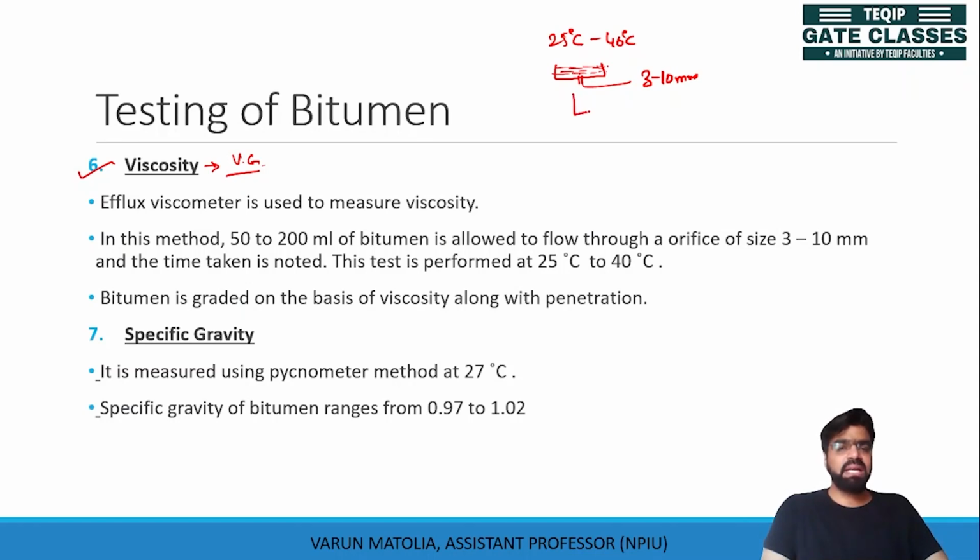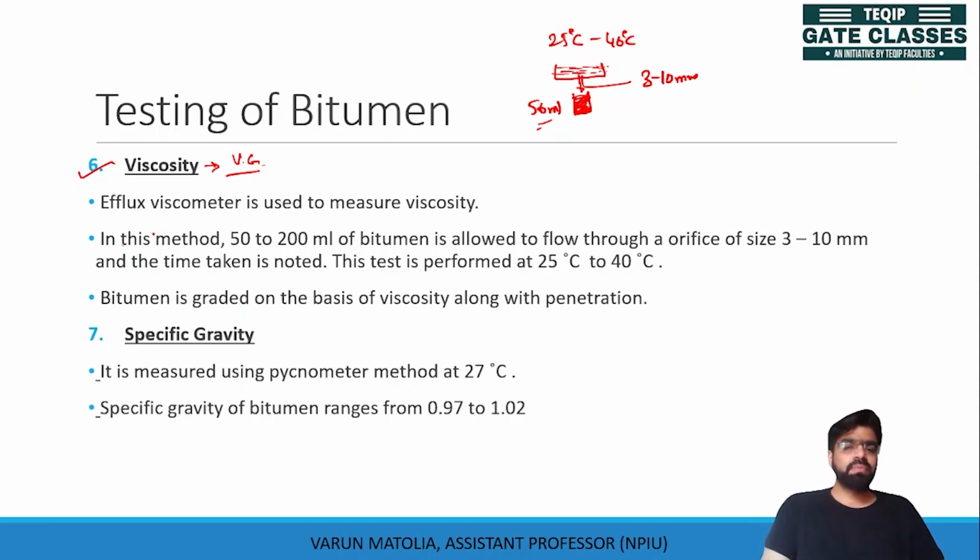We calculate the time taken by around 50 ml of this bitumen to flow through this mold into the container beneath. The viscosity is measured in terms of time. This is the viscosity test which is done on the bitumen.